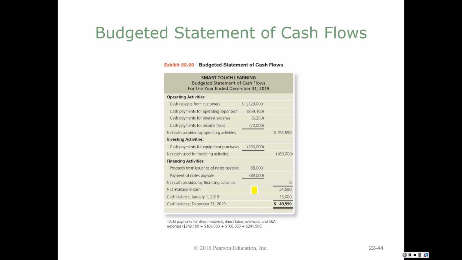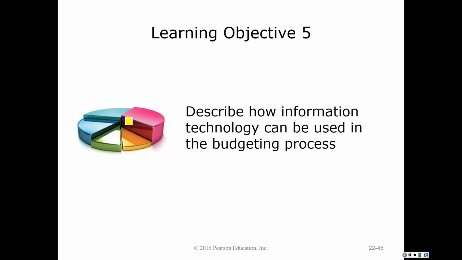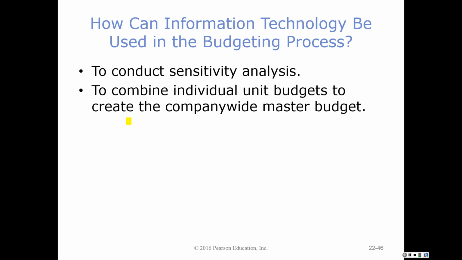Okay, so once again, the information that you may be providing as a manager or a supervisor is the information that ultimately drives what's going to happen in your company's budgeted financial statements. And we can use technology to make this process so much more efficient simply by using a database or an Excel spreadsheet. We can change numbers in that spreadsheet to do a sensitivity analysis.